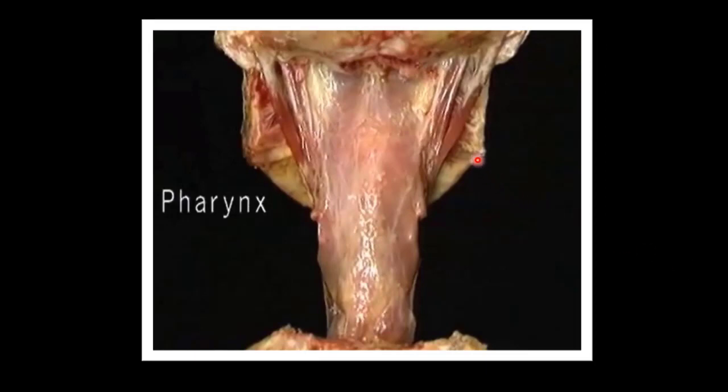We can see both angles of the mandible here and here. This is posterior belly of digastric. And all these are muscles of the pharynx covered by buccopharyngeal fascia on its outer aspect. Here we can observe pharynx is in the form of funnel shaped, broad above and narrow below. We can also observe here the pharynx extending till the base of the skull.